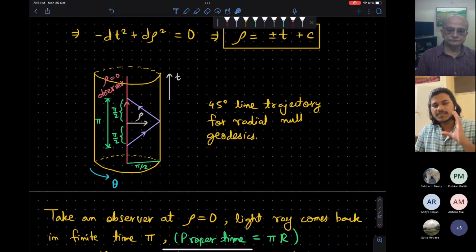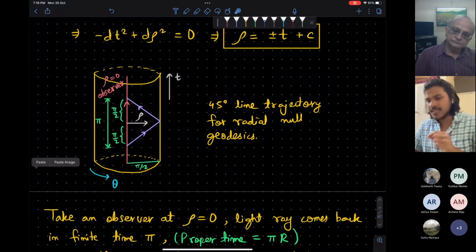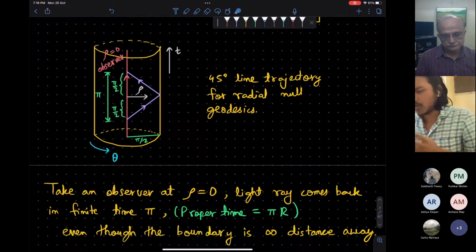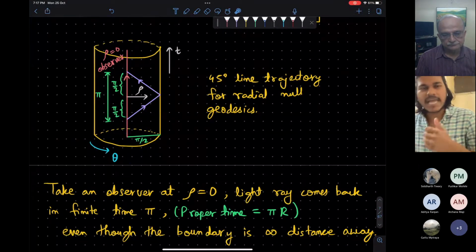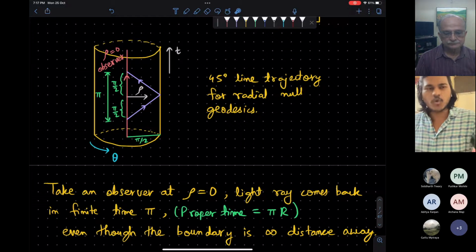So from this we see, in a weird manner, although AdS is infinitely big, it is behaving as if it is a box of finite size, because when you throw a ball, it comes back in finite time. And this will affect the quantization. When we do quantum theory, we will find that the eigenvalues are discrete. It is a very well known fact that if you are working with a compact space and quantizing particles on that, then the spectrum will be discrete. And if the space is infinite with no bound potential, then the spectrum will be continuous.